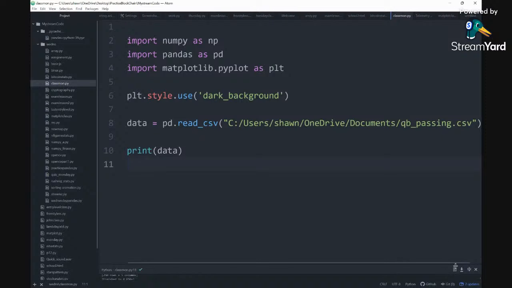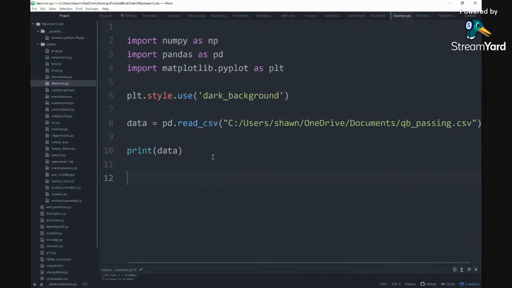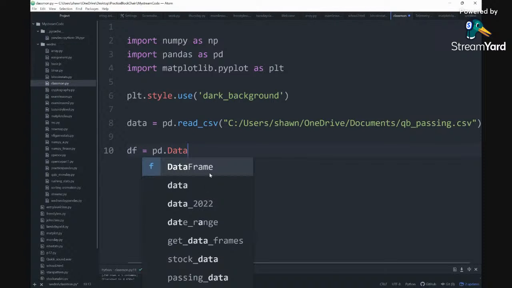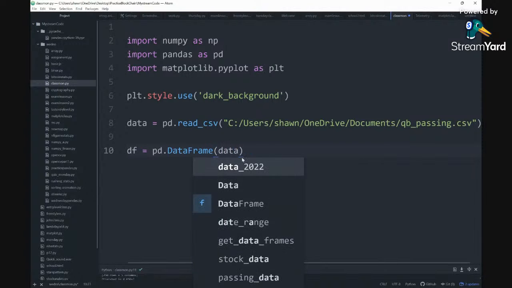All right, so we have finally got our data. So you see the players, you see the yards, the teams, and all of that. Now what we're going to do is put it inside of a data frame. So I'm going to erase this. We'll put it inside the data frame: df equals pd dot DataFrame. This allows us to put it in a data frame, and now we can start manipulating data.